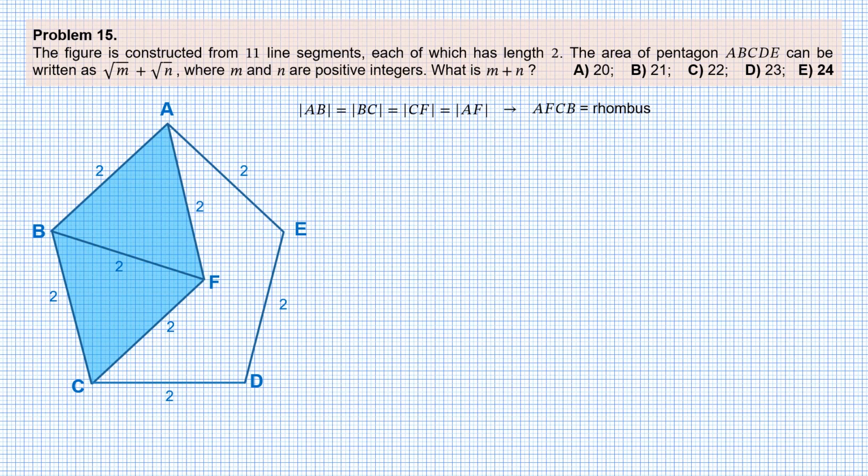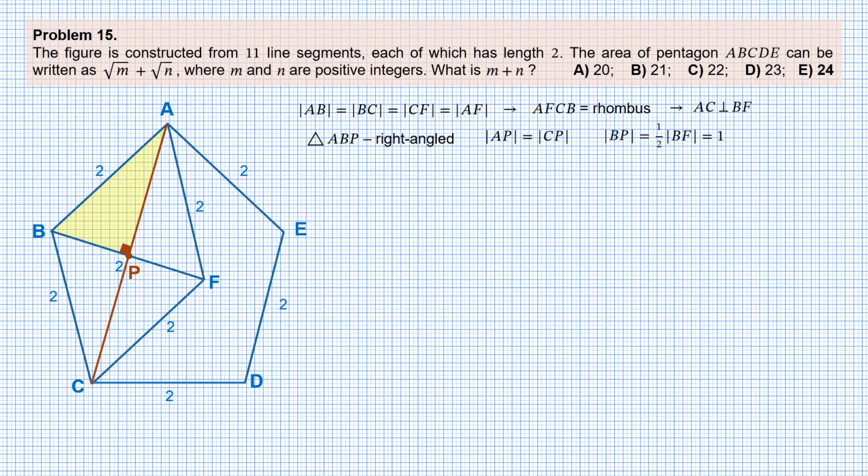One of the diagonals is BF. Let's draw another diagonal AC. So AC is perpendicular to BF, and let P be the point where the diagonals meet. So triangle ABP is a right-angled triangle. Since a rhombus is also a parallelogram, P is the midpoint of the diagonals. Therefore, AP equals CP, and the length of BP is half the length of BF, so it is 1.